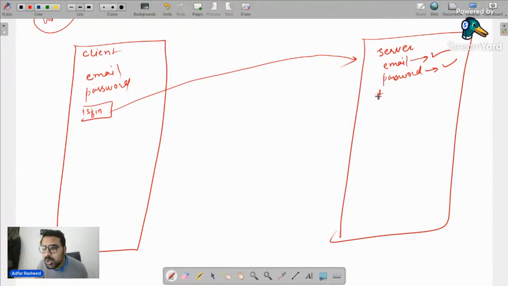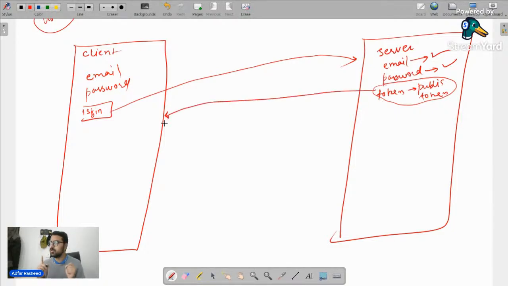Now, here is a token. Server has to generate a token. If the credentials are correct, server will generate a public token. Server will say, hey client, let me return you a token. Please make sure you keep this token with you. Okay, wonderful. I have provided email, I have provided password. Server will generate a unique token with respect to this email and this password, and it will return this public token. And server also tells the client one thing.